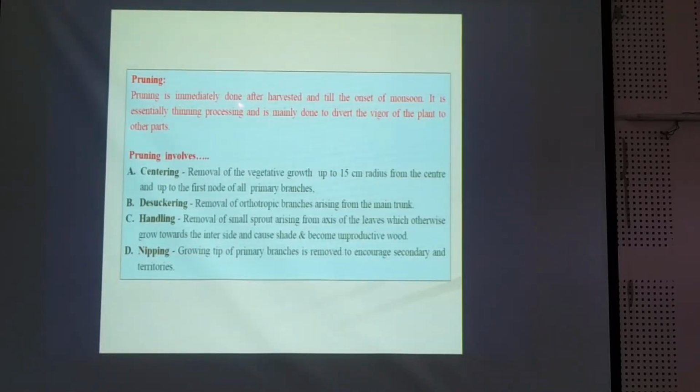Pruning is done immediately after harvesting and till the onset of the monsoon. Thinning is essentially done mainly to divert the vigor, or you can say the nourishment of the plant, to the other parts of the plant.